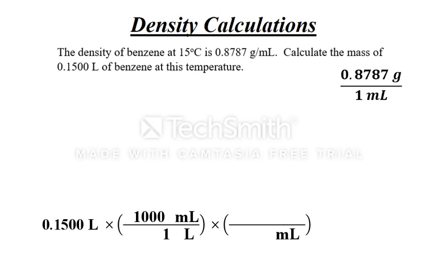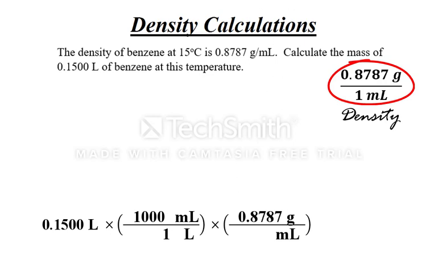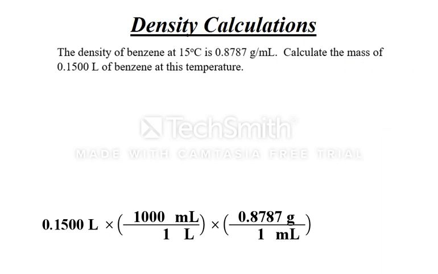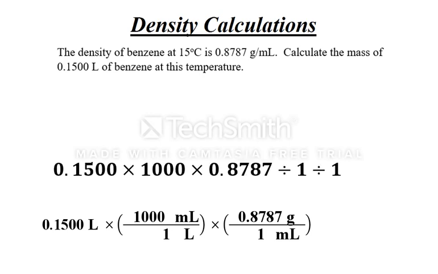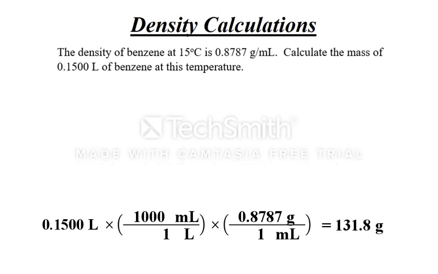Now for the top of that conversion factor. What can I convert milliliters into? That's right, grams. The density can help me here. I have 0.8787 grams for every 1 milliliter of benzene. I now have grams on top of my conversion factor, which is what the question is asking for. So I can stop converting here. All I have to do now is multiply the numbers on top and divide by the numbers on bottom. And I get 131.8 grams, just like before.